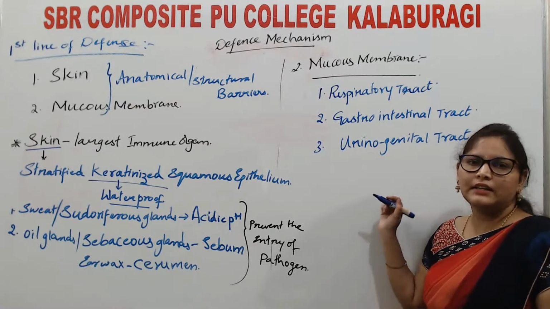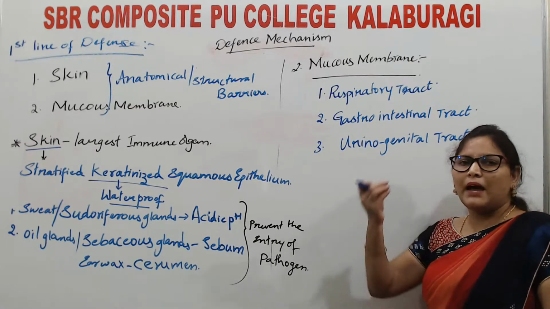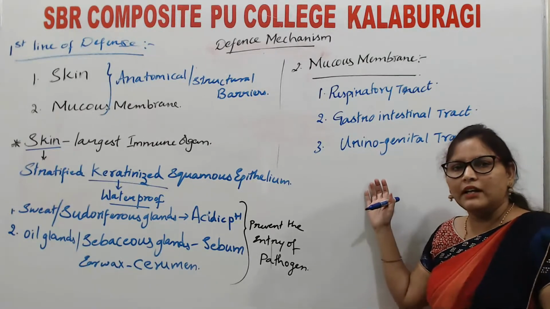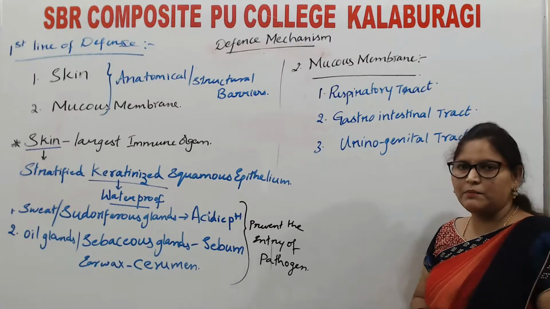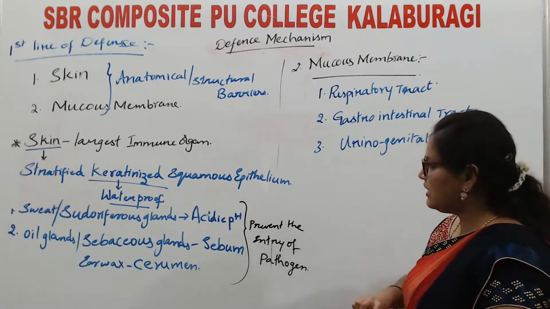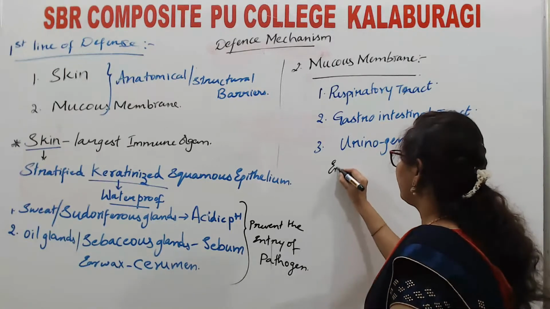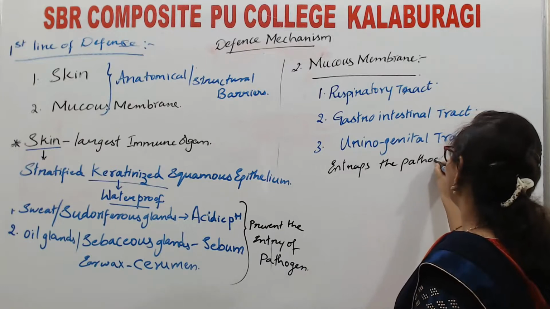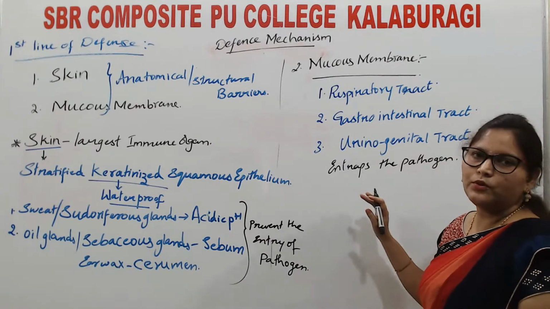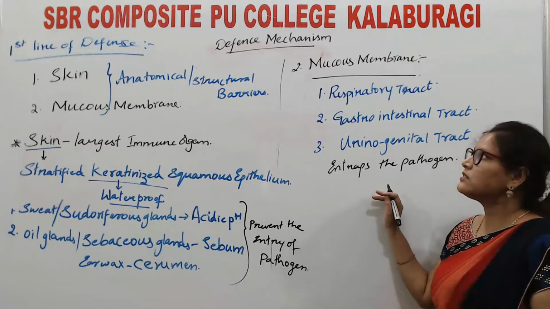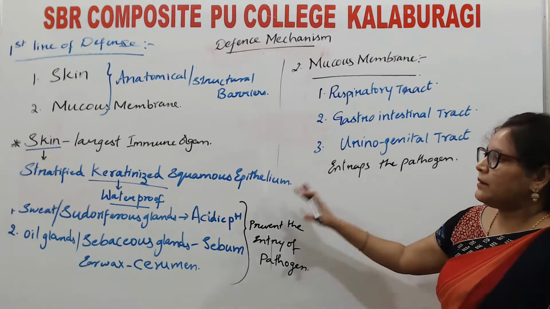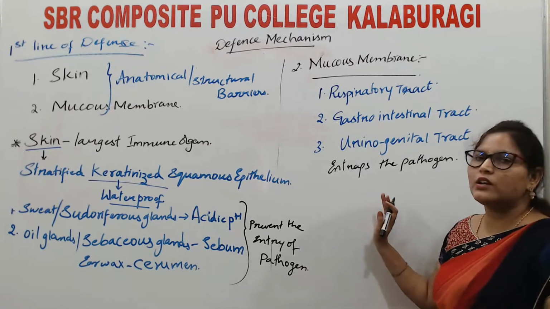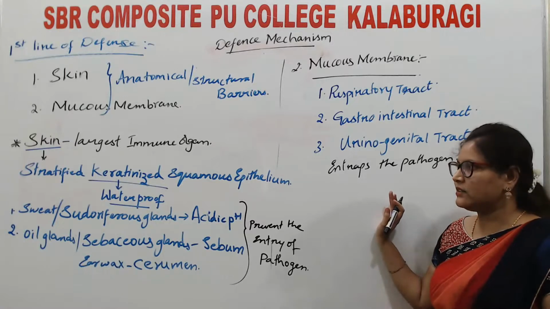Then how is it preventing the entry of pathogen? Already pathogen has entered into our body. Then how is this mucous membrane preventing the pathogen from entering into the bloodstream? Mucous membrane will entrap the pathogens and help our immune system to not fall into diseased condition. So as they are present physically, these two barriers are known as physical barriers or structural or anatomical barriers.